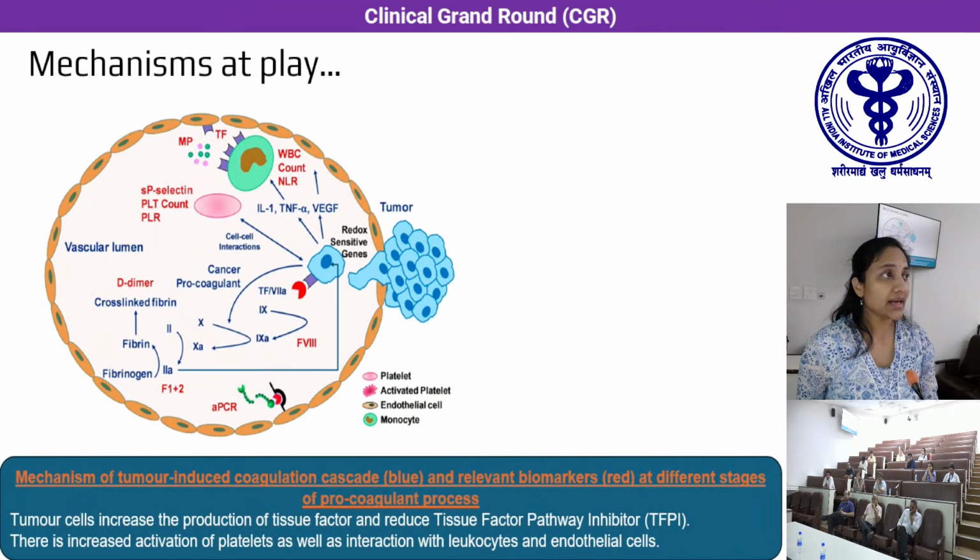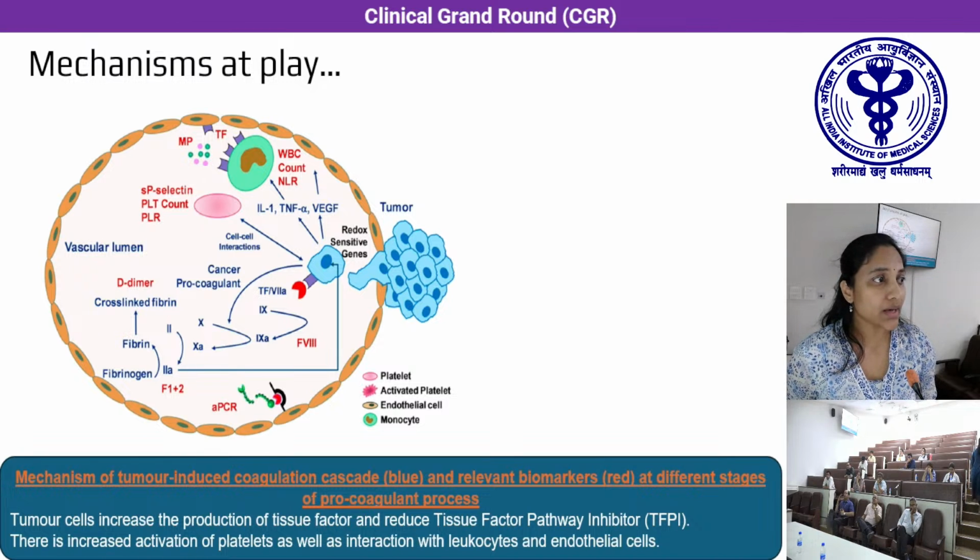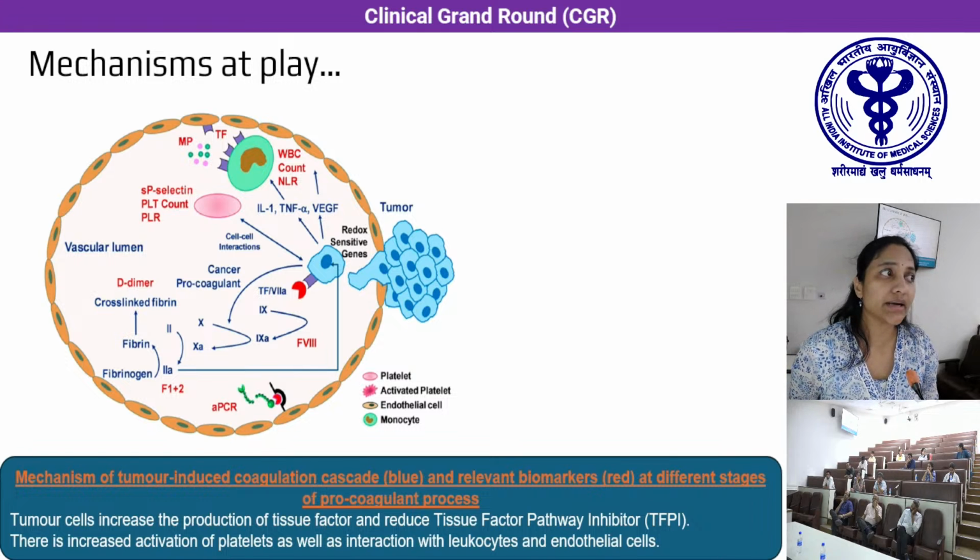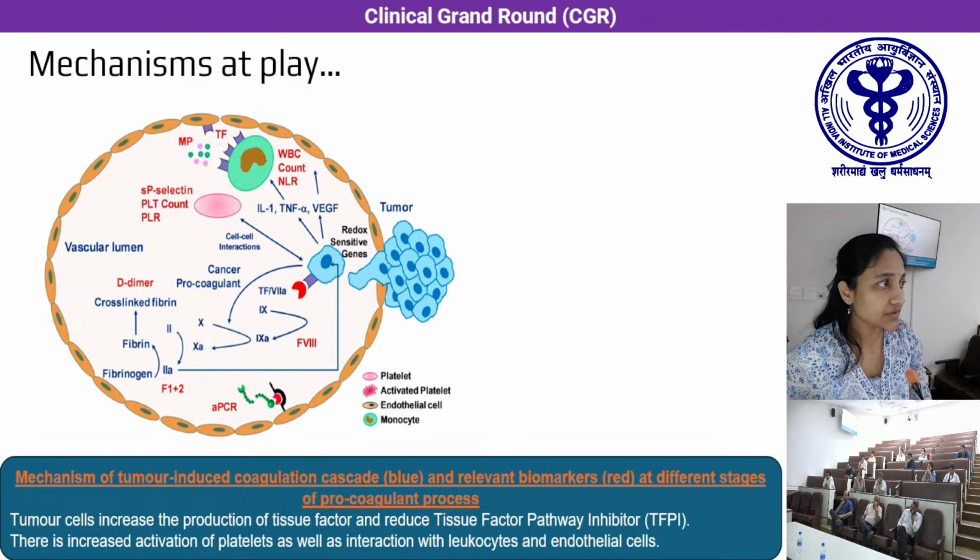So all these mechanisms in total cause an imbalance in procoagulation and anticoagulation, increasing thrombus formation, and this will lead to the biomarkers which are highlighted in red in this picture. And these biomarkers can be used to predict the risk of thrombus occurrence in cancer patients along with certain scores. And this will be discussed further by Dr. Himal.